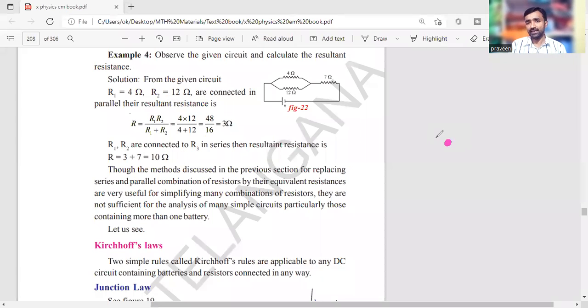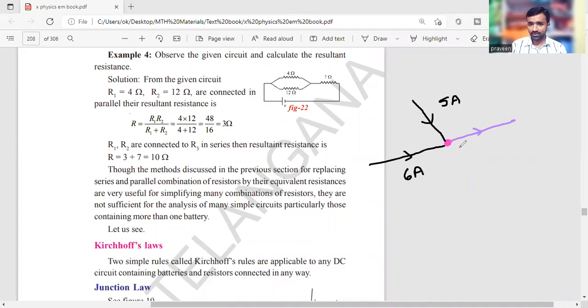For example, I am taking a junction here. Towards the junction, the amounts of current reaching it are shown. Suppose 5 amperes of current reaches the junction by the first wire and 6 amperes of current is received by the second wire.